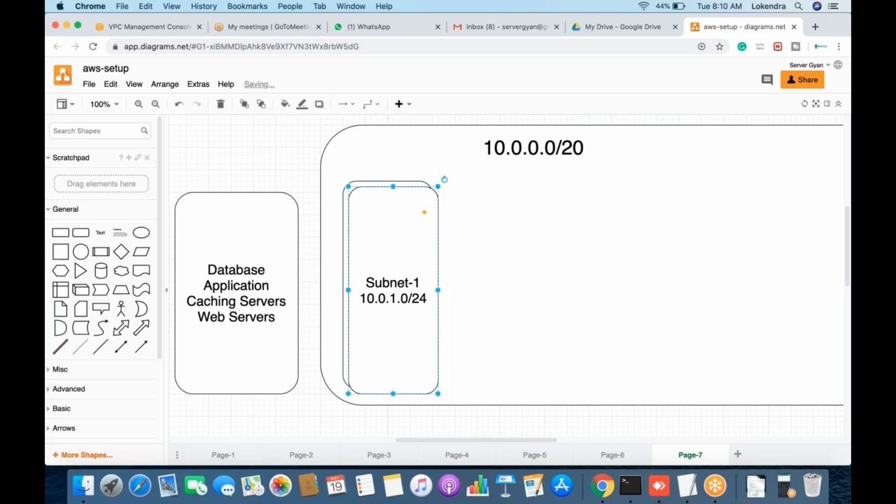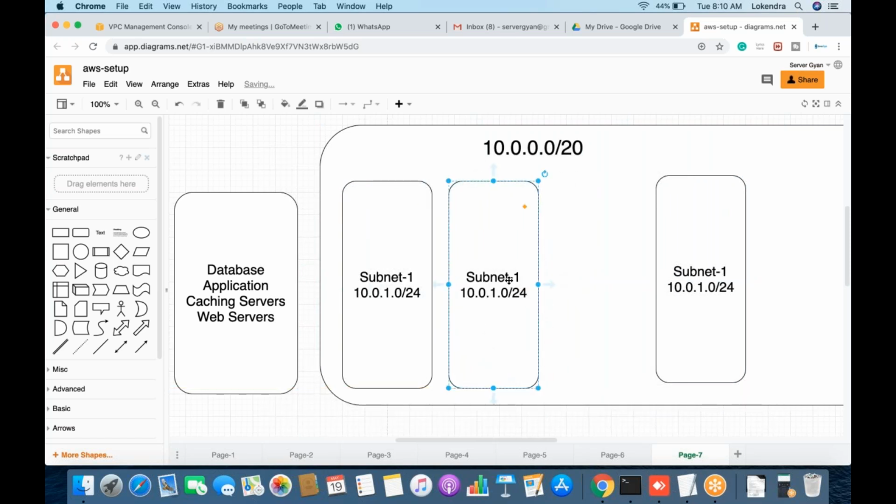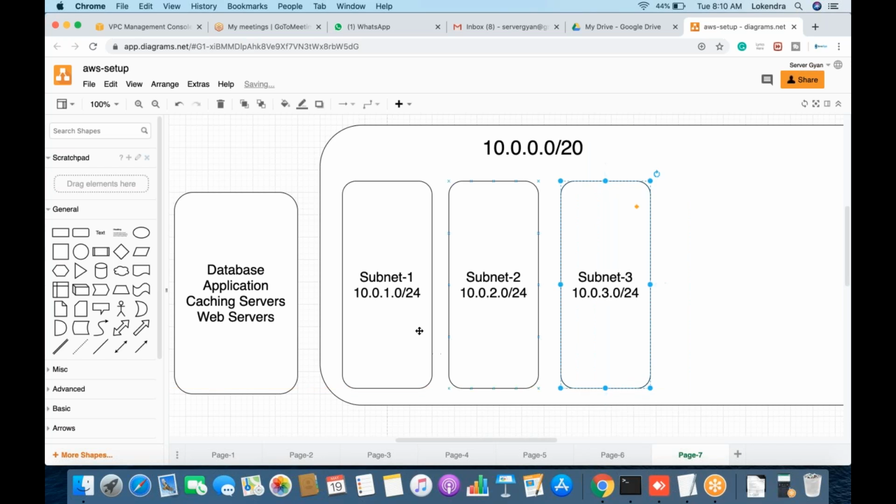Now in the same way, we need to create two more subnets, like subnet 2 and subnet 3, depending on the particular requirement and how you are going to manage it. For example, we are going to create these subnets for database servers. This is 3.0, and obviously this will become subnet 3. So these three subnets will be utilized for accessing your database only.